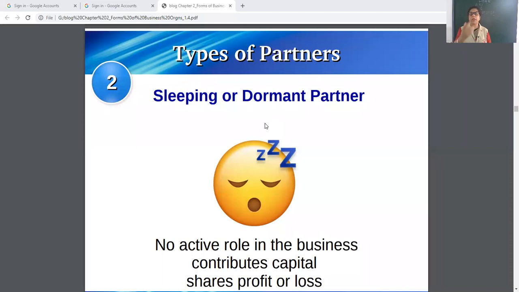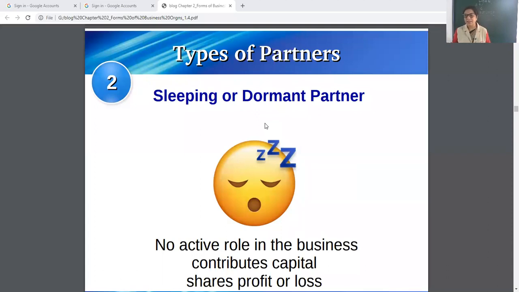So now my question is, then why does a firm take a sleeping partner? What is the reason behind that? This is the question. And the answer is, a sleeping partner is required at the time when other partners require capital. Generally, this partner will come on a conditional basis.